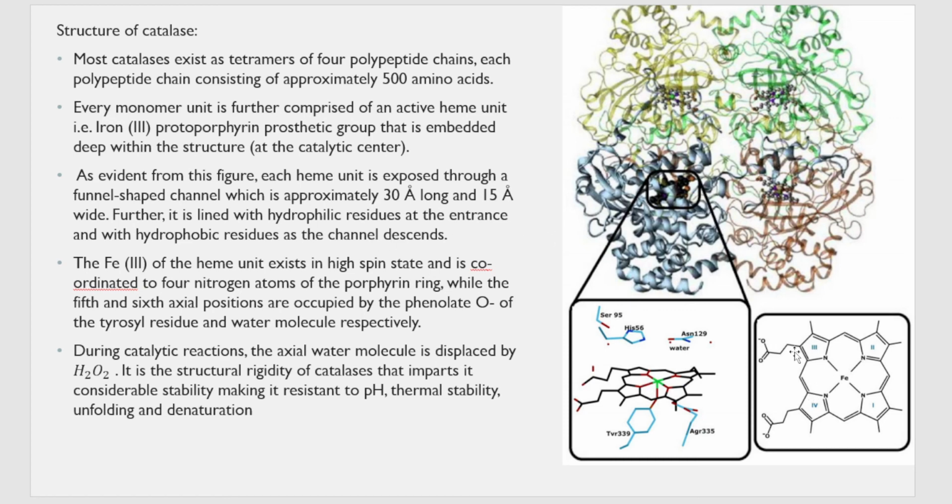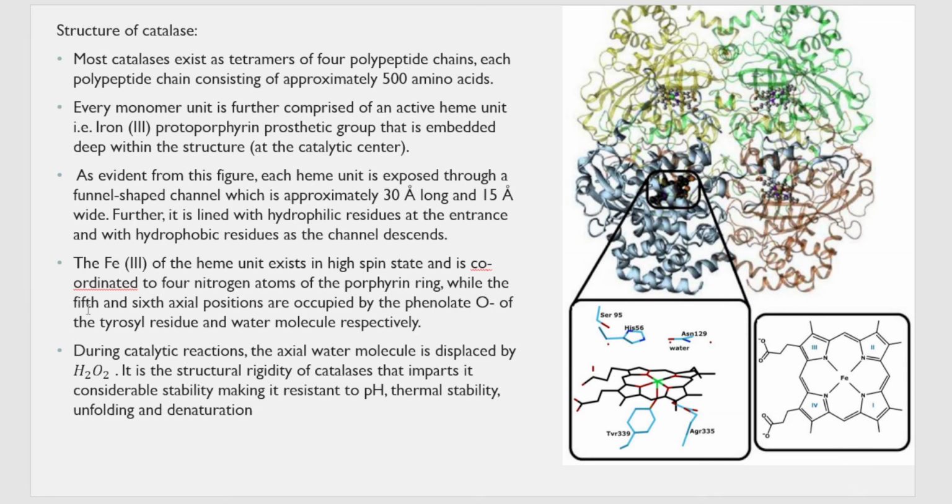Okay, and let us speak about this heme group. The Fe ion that is present in +3 oxidation state, in high spin, is coordinated to the 4 nitrogens of the porphyrin ring. Here you can see that iron has only 4 coordination. The fifth and the sixth coordination are occupied. The fifth coordination is occupied by the phenolate oxygen of the tyrosyl residue, and the sixth coordination is occupied by a water molecule.